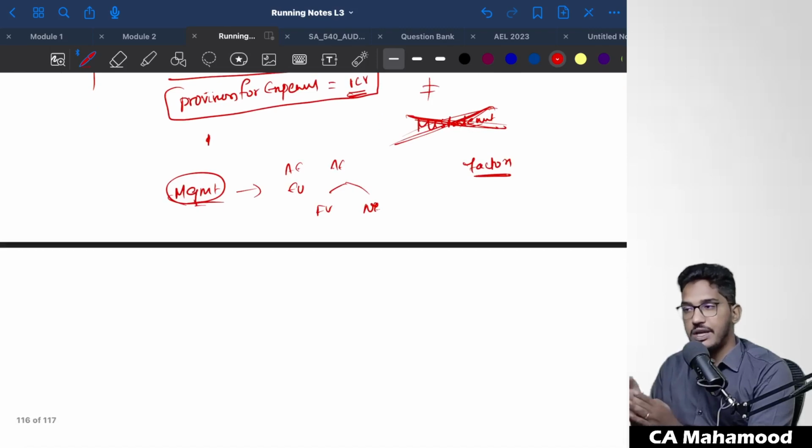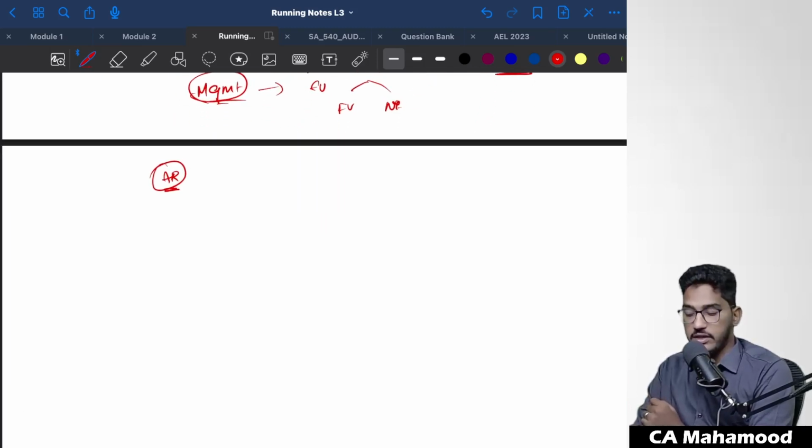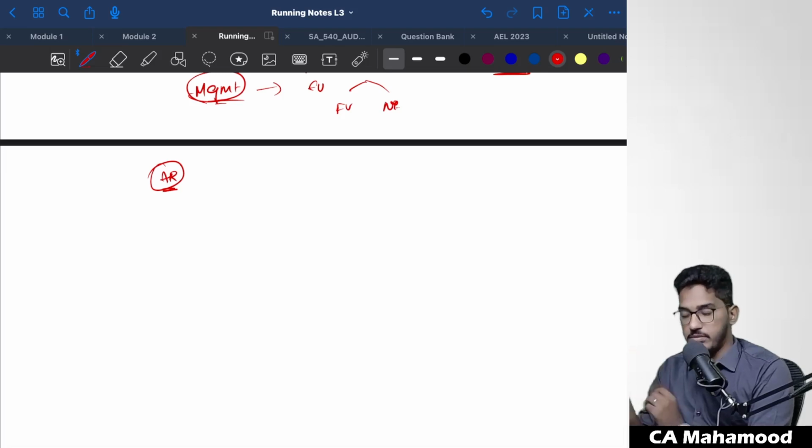But as we all know, standards on audit don't talk about management responsibilities. The standards on audit are going to talk about auditors' responsibilities. Sir, what will be the auditor's responsibility? So the auditor's responsibility is very, very simple.